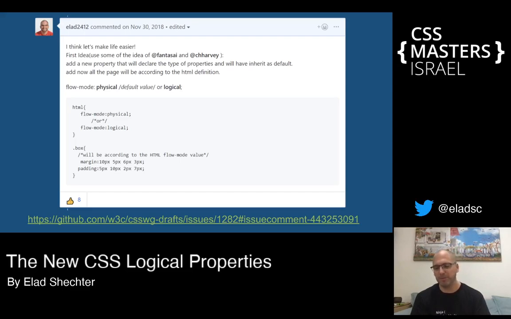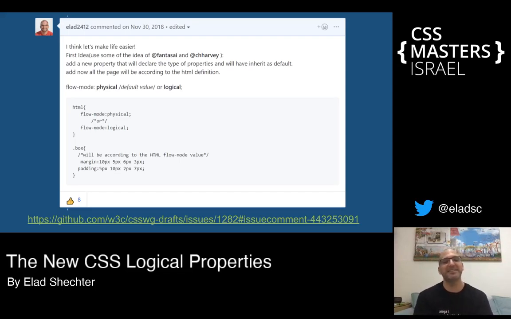And the most important thing to take from what I'm telling you now is that if you have any good suggestion to update CSS, you can offer it on the W3C GitHub as a new suggestion for CSS that maybe will affect CSS, because people, even the smartest people, sometimes don't see the whole picture because we are just people. And because of that, if you have something interesting, try to affect CSS and maybe create it in a better way. And if you like my idea of the flow mode property, like I showed you here, please give me a thumbs up on GitHub at this link.